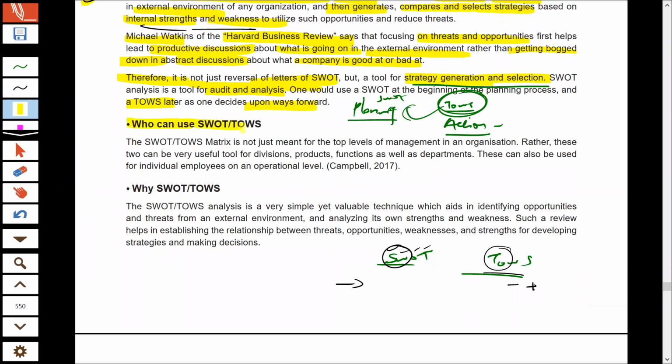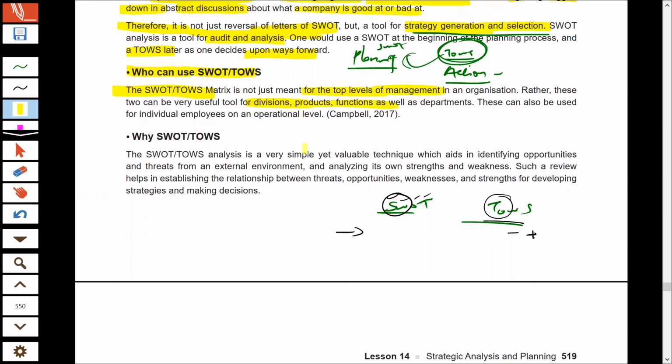Who can use SWOT or TOWS analysis? First thing, we should understand that these two matrices are not just meant for top level management. Any department, any division, for any product, for any function, if you want to make strategy, you can definitely use these tools. Even an individual person, while making future strategies for themselves, can use these two tools, right?